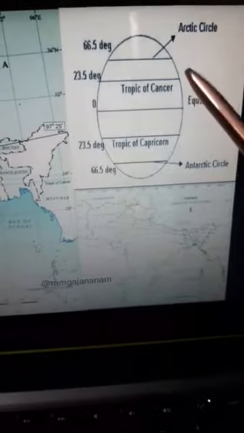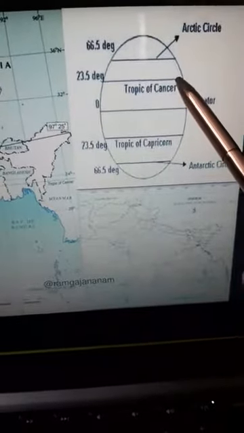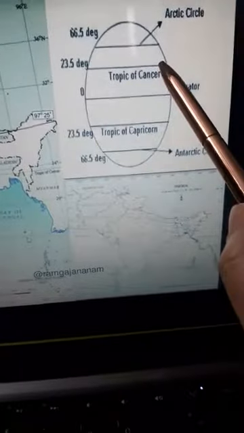Let us see how latitudes affect the distribution of climate over a particular area. We all know latitudes are imaginary horizontal lines. If you see this line, this is the equator, which is 0 degrees. Towards the north of the equator is 23.5 degrees north, known as the Tropic of Cancer.